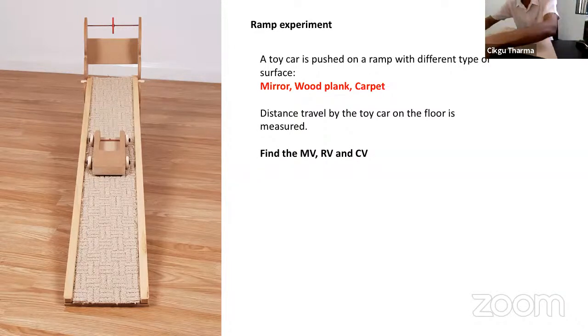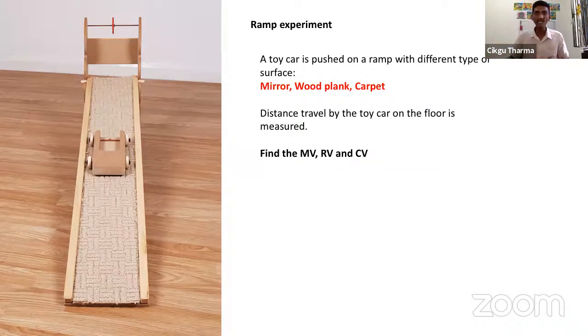And now let's say I put a carpet like this. Now what happened? When there is a carpet, the toy car moves slower compared to this, right?